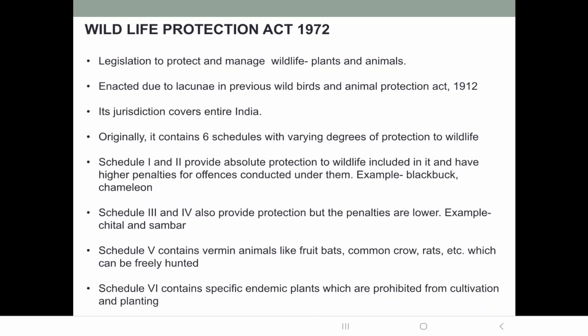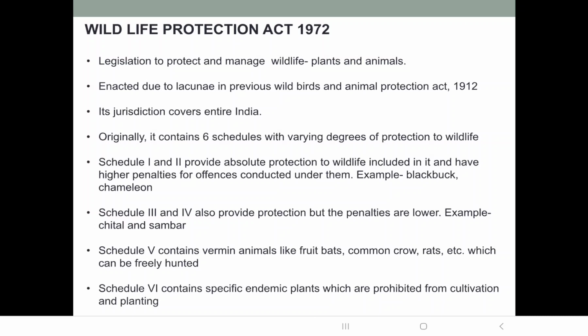So, wildlife, when we say, it refers to undomesticated animal species, those which cannot be domesticated and which grow or live in the wild without being introduced by humans. It also includes plant species.